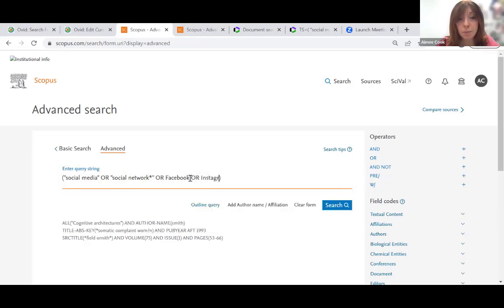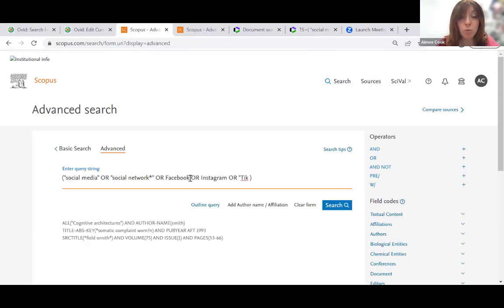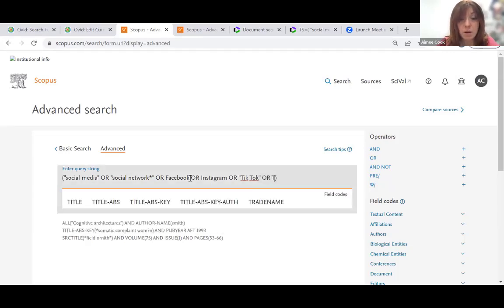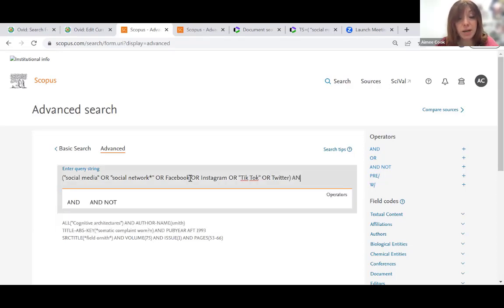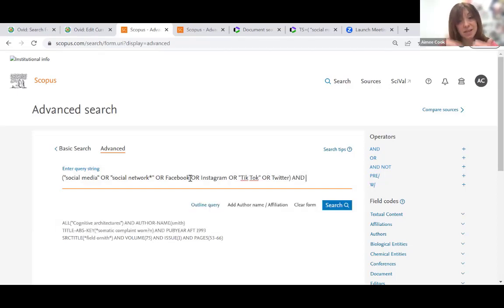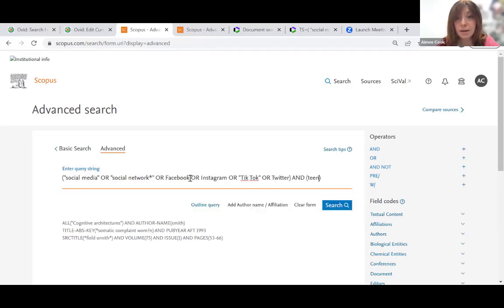We're going to add in some of the platforms that we identified, and we're connecting them all with great big ORs to indicate that any of these are satisfactory, or Twitter. And then in between the brackets, we want to add an AND, because that's the equivalent of joining them together at the end. So in the next set of brackets, we'd be adding teen.